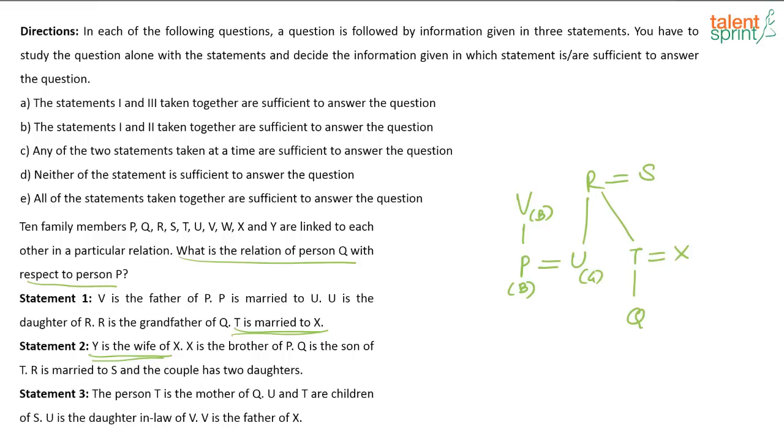Right? I hope the method is clear to you. There seems to be some typo here because it is given T is married to X, and here it is given Y is the wife of X. I hope the method is clear. Let us move on to the next question. Let us not waste time on a question because there is some error here. This is a mismatch. It should not be there. Don't worry, in the actual examination such mistakes won't happen. Might be when they were typing the question out, there has been some error, but that's fine. Let's move on to the next question.